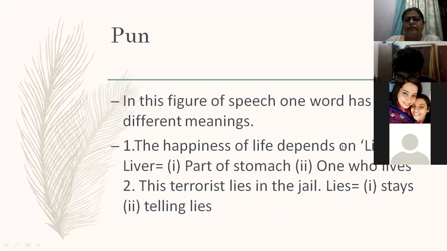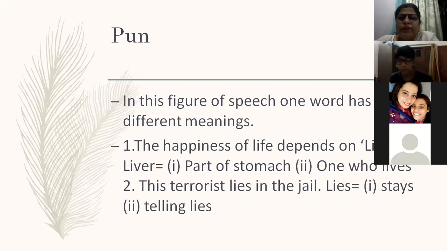Now, pun. What does it mean? In this figure of speech, one word has two different meanings. Okay, we call it pun. It's a literary device. "The happiness of life depends on liver." Now, what is liver? There are two kinds of liver. One is in our stomach, and another liver is one who lives life fully. So it is called pun. It's a literary device.